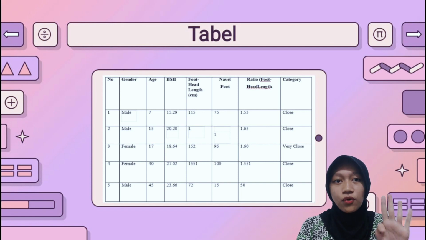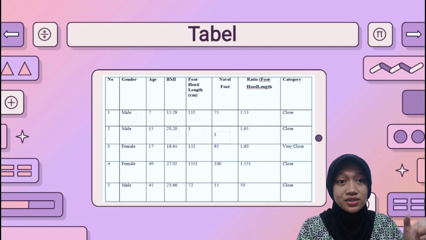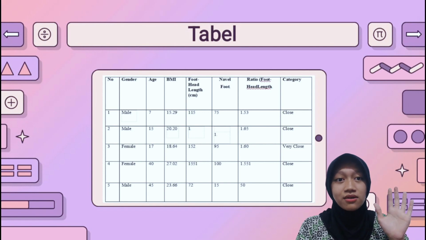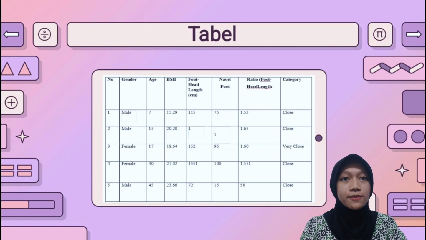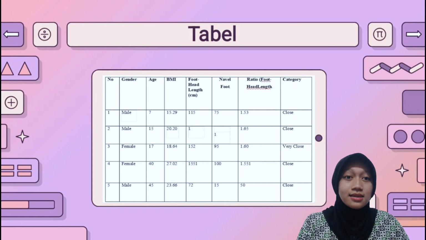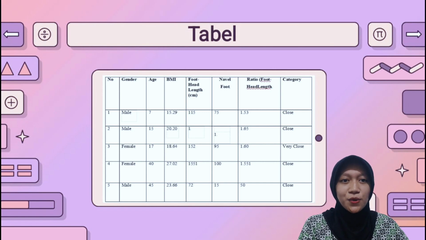The third one is that 4 participants have a ratio that is close to the golden ratio. And the fourth one is that there is 1 participant who has a ratio that is very close to the golden ratio. So the 5 participants are close to the golden ratio, or 1.618. The results of this study may raise questions. Why is the distance close to the golden ratio?